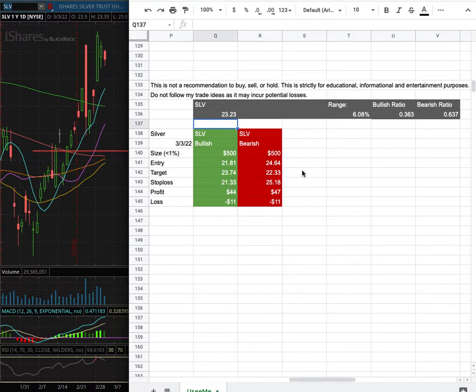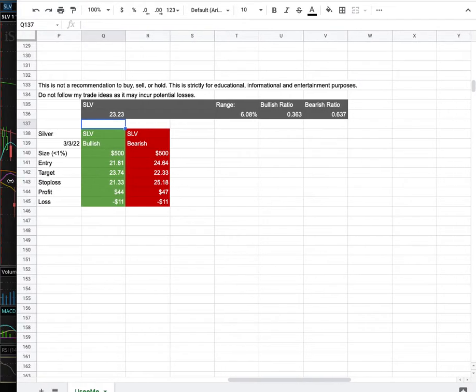However, if I were to open a short position, my entry is at $24.64. My sell target for it is at $22.33, and my stop loss is at $25.18. So whichever entry price were to hit first, that'll be my position of the week.